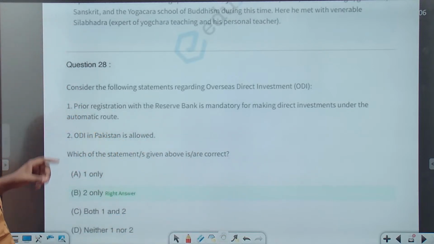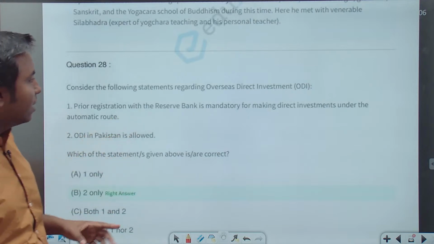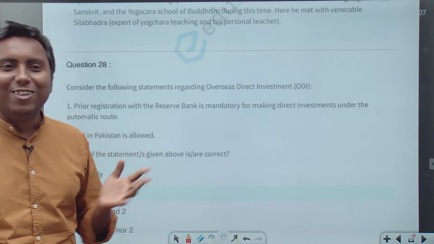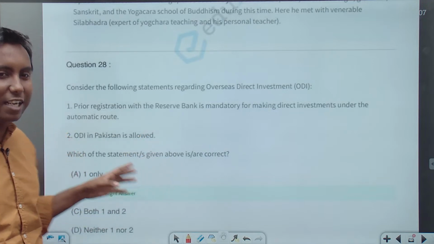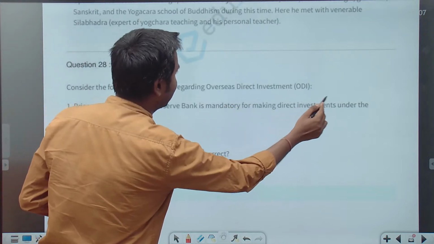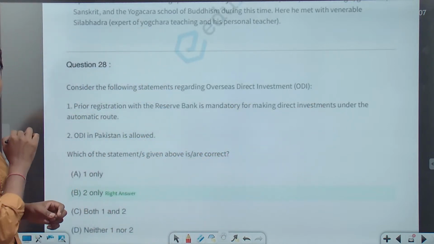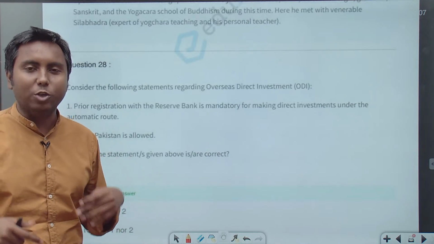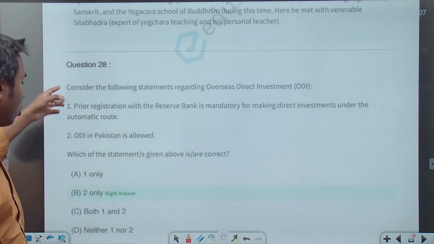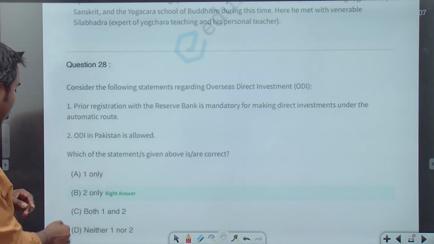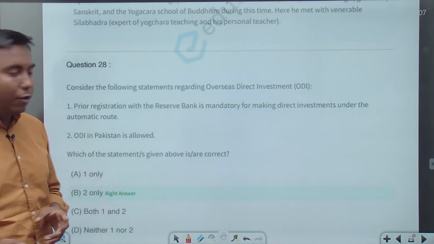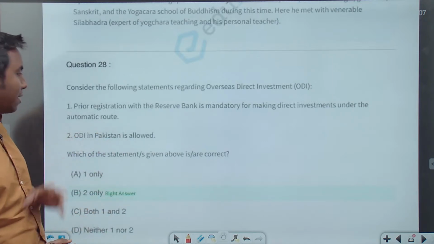First, prior registration with the RBI is mandatory for making direct investment under the automatic route. If you see this statement carefully, it says that prior registration with RBI is mandatory for making direct investment under the automatic route. Of course, it is not correct. If it's automatic route, it's automatic route. Prior registration with RBI is not mandatory. So one is wrong. If one is wrong, then A is gone and C is gone. So now we have to choose between B and D. And then the second is, ODI in Pakistan is allowed.